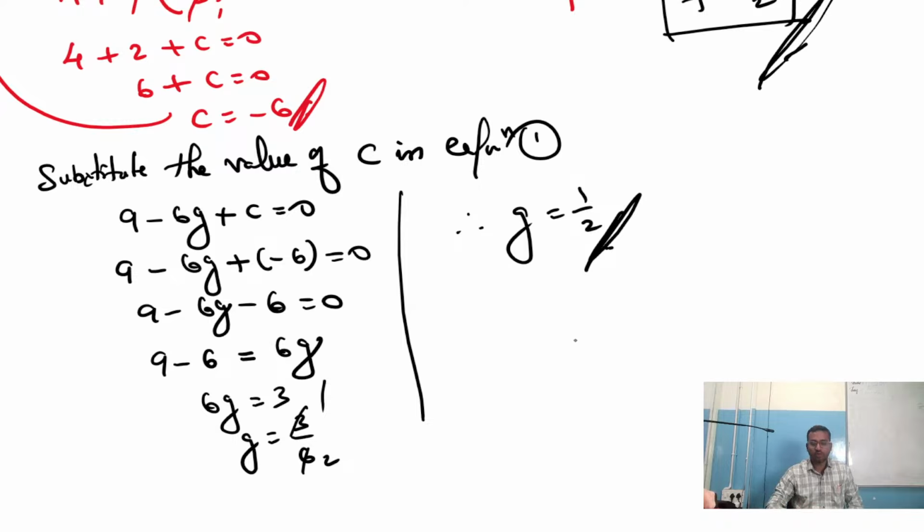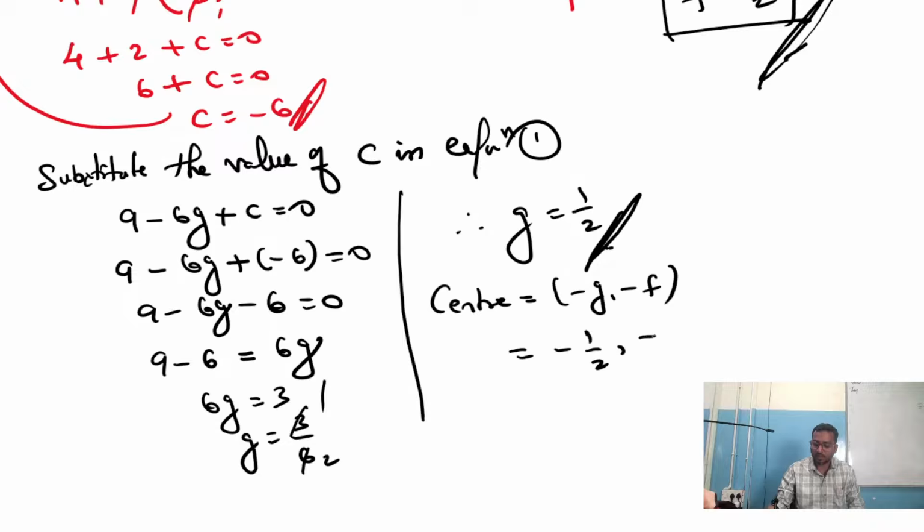Am I right? So finally we can conclude that, what we can conclude? We can say that the coordinates of the center of the circle is minus g comma minus f. That's nothing but minus 1 by 2 comma minus 1 by 2. So this is the coordinates of the center of the circle.